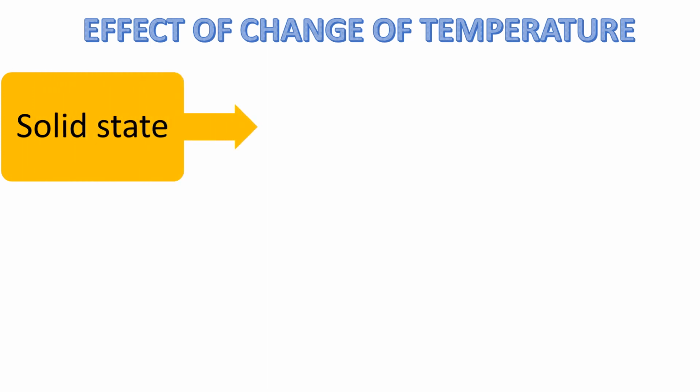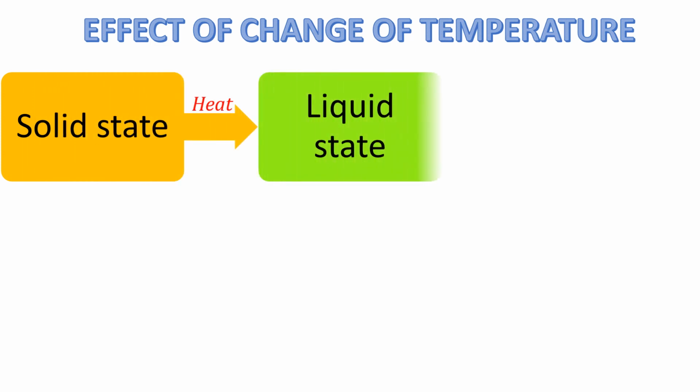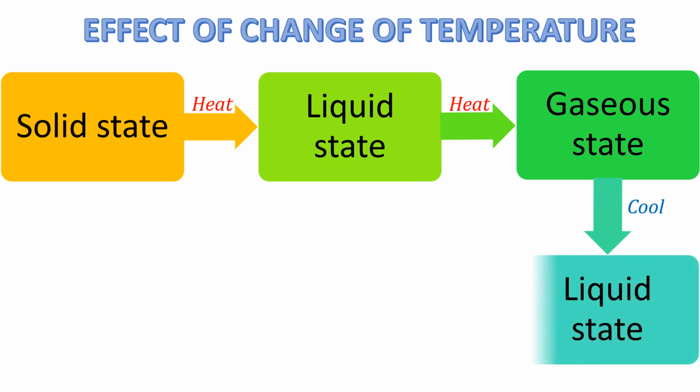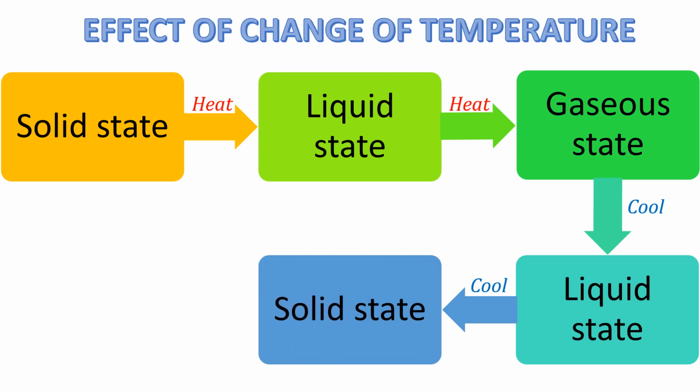Matter in solid state becomes liquid on heating. On further heating, that is increase in temperature, the liquid becomes a gas. Similarly, on cooling the gas, the particles condense to form liquid. On further cooling, that is reducing the temperature, the liquid becomes solid. Let's start with the first process, that is conversion of solid to liquid in detail.